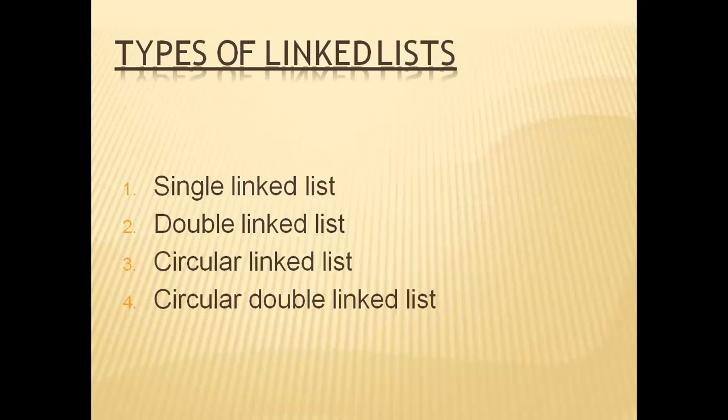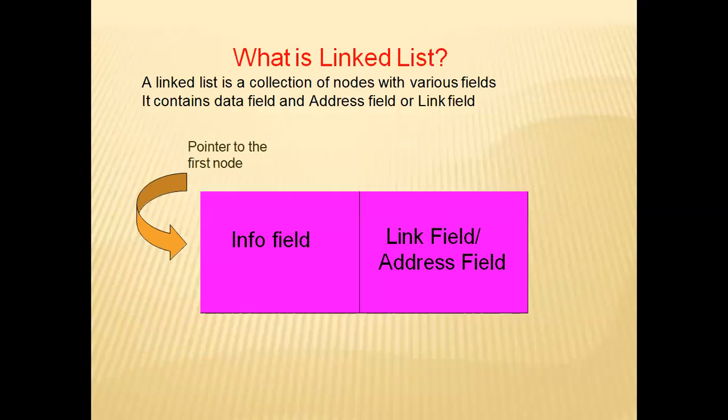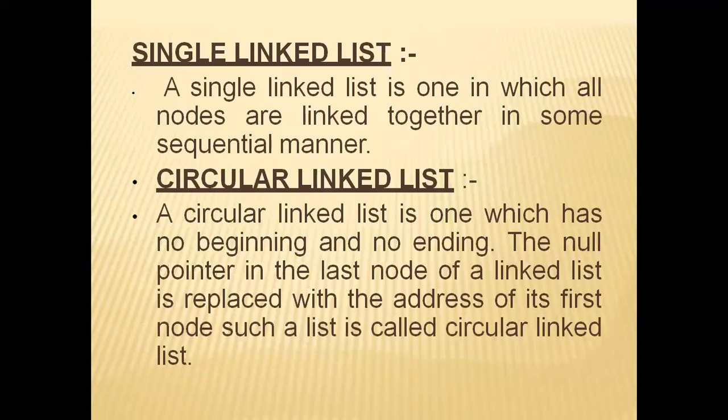Now there are some different types of linked lists known as single linked list, double linked list, circular linked list, and circular double linked list. So we will see. You can see the definition.